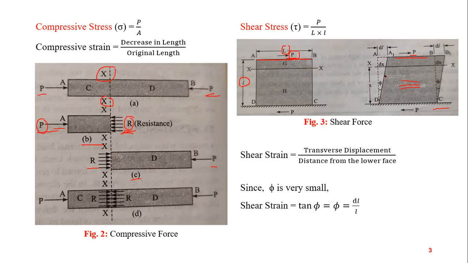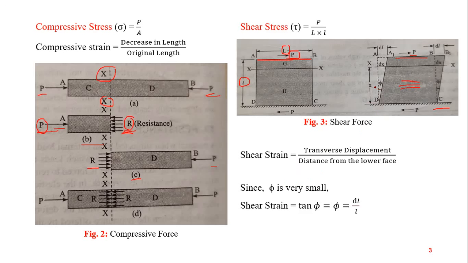So there is a deformation, and this is transverse displacement. So shear strain will be transverse displacement upon distance from the lower face.